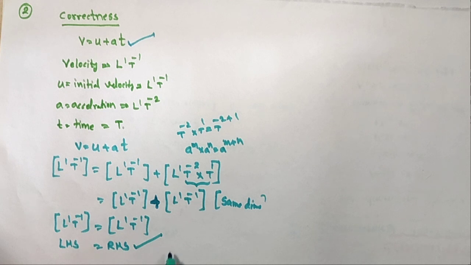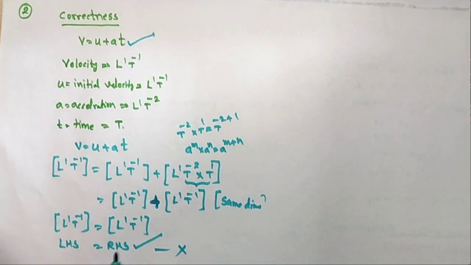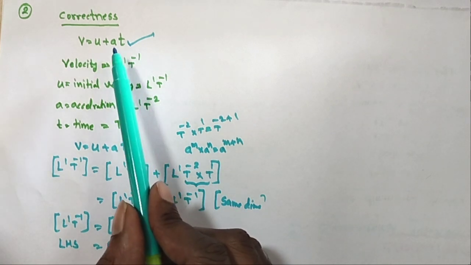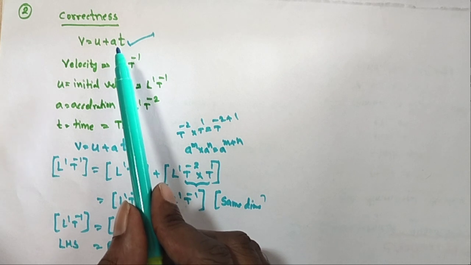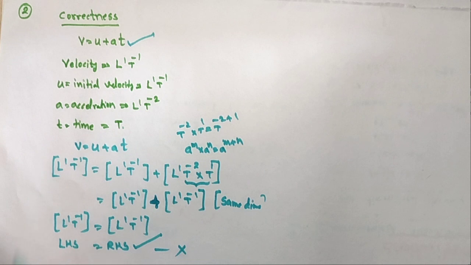If the dimensional formula is not equal, the equation will be wrong. So it is a second application example: whether the dimensional formula is correct or wrong is shown by using dimensional analysis.